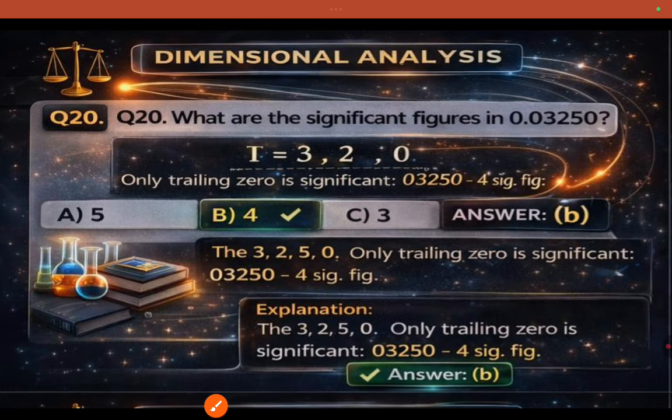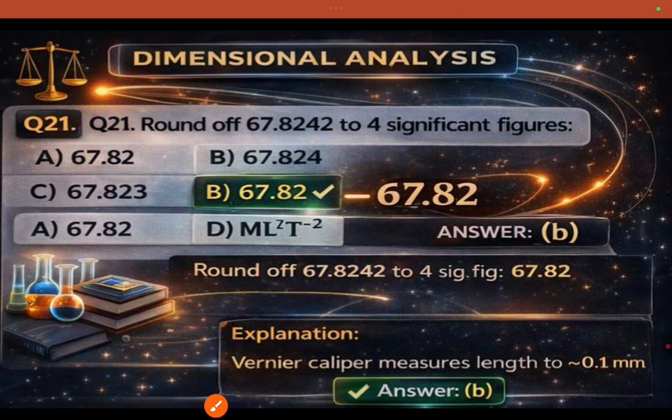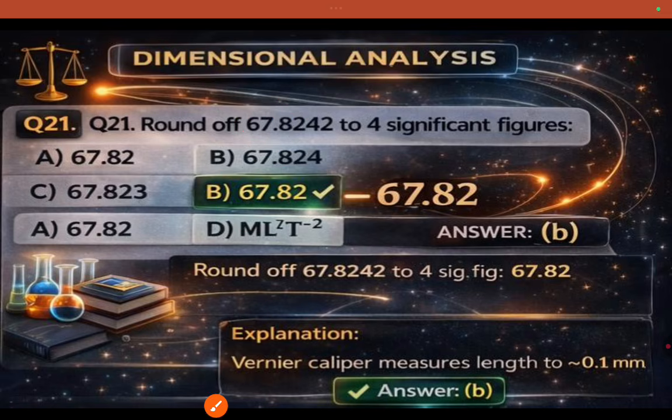Coming to significant figures for 0.03250. Here the leading zeros are non-significant, and the rest are significant. So your answer is 4. Coming to rounding of a number to 4 digits. 4 is 1, 2, 3, 4. So here 67.8. The question is asking for only 4 significant figures rounding.